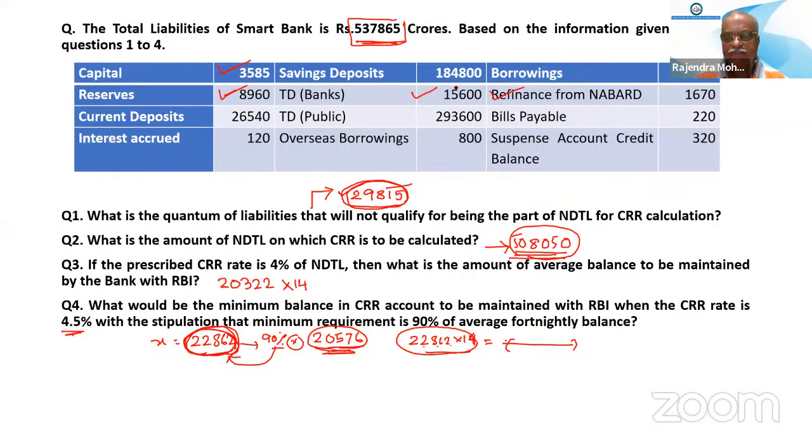Okay, we are done with these 4 questions. There is no problem. That's the third question. Third question, simple. This is the eligible NDTL on which CRR is to be calculated. The third question is telling, if the CRR rate is 4%, what is the amount? So this multiplied by 4% equals 20,322. This is the average daily balance to be maintained by the bank.